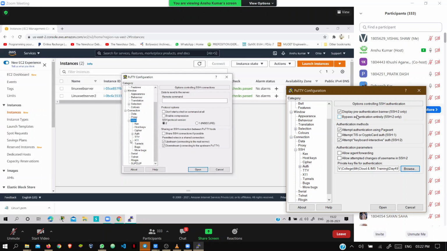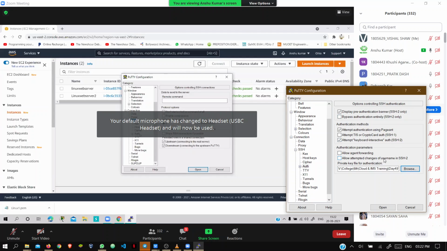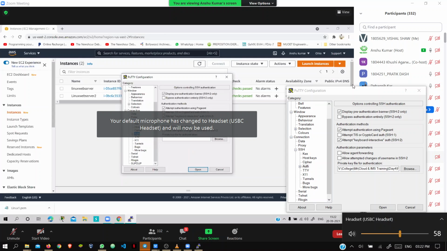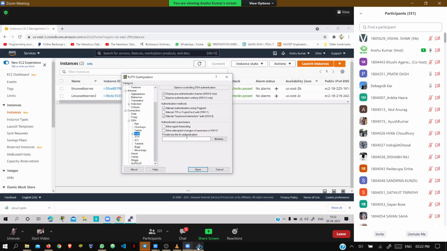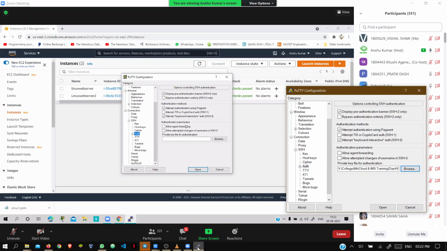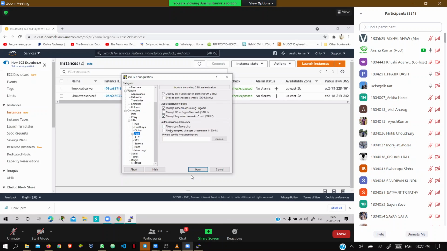Now you will be finding auth. Got it, everybody? Click it here, auth. Once you select auth, you will find some content here, but you don't have to change anything. Just you need to browse.